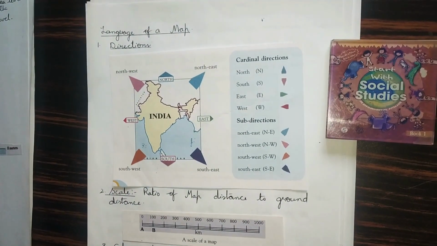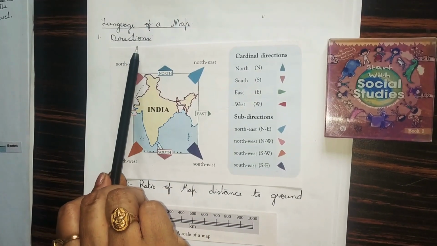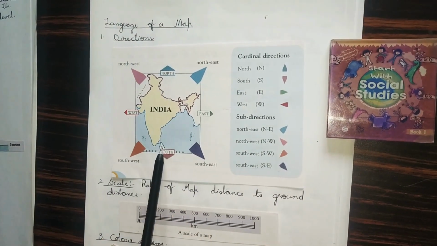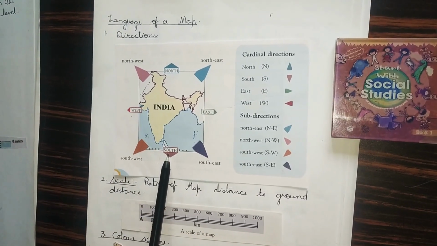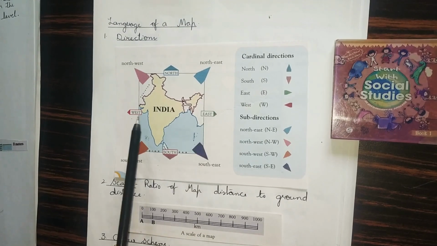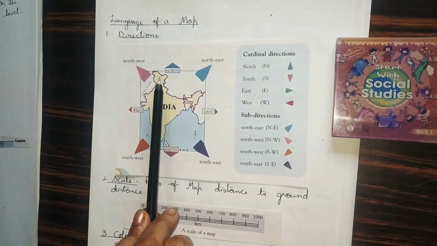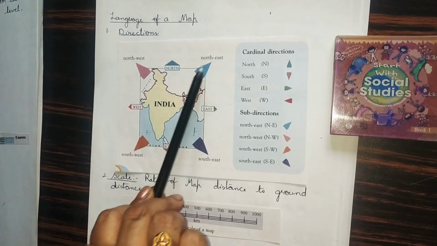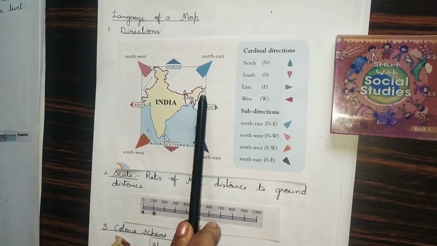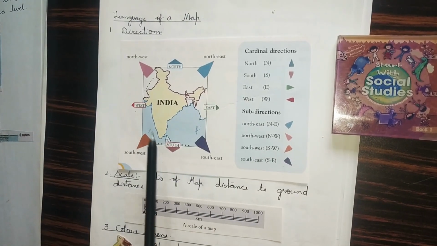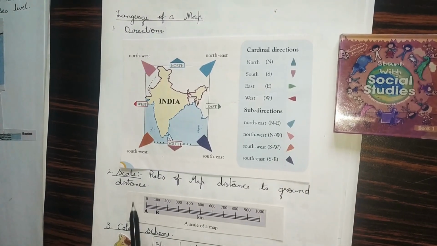We have to know the language of the map to study the map. Language of the map. As you know, directions. North, south, east, west. Top of the map is north. Bottom of the map is south. Right side is east. Left side is west. And sub-directions, you know it. North and east in between is northeast. North and west in between is northwest. South and east in between is southeast. South and west in between is southwest. Cardinal directions and sub-directions.